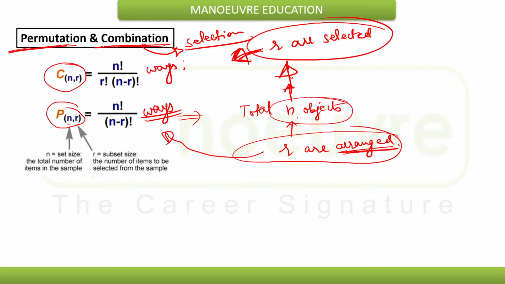These many number of ways that selection can happen, and in these many number of ways that arrangement can happen, if out of total n objects r are arranged, or if r are selected. So that will be permutation and combination with the basic formula to know.